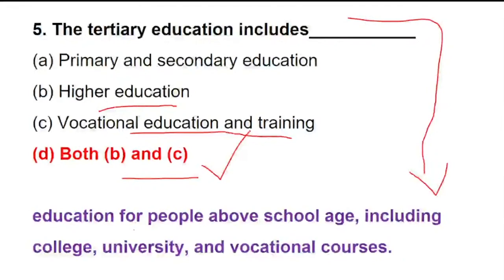Okay, and those who do not know the concept of tertiary education, please remember, tertiary education does not include school education. It is above school age. So it includes what? Higher and vocational education with training.